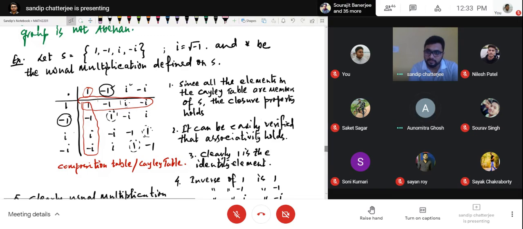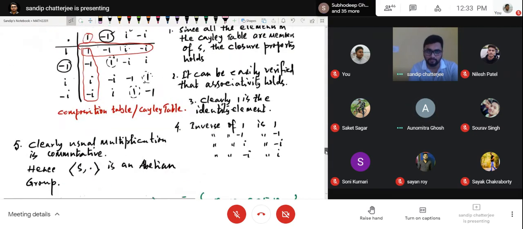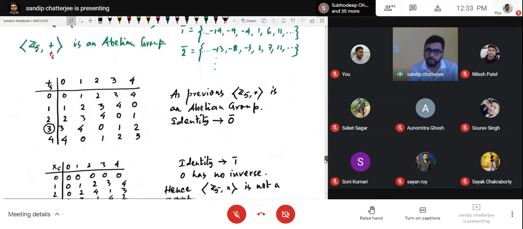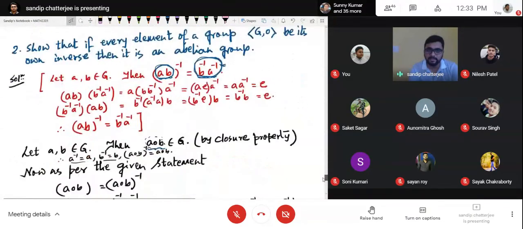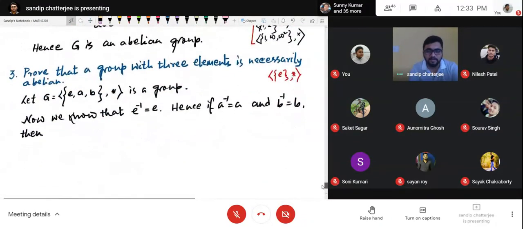No, sir. The identity element is 1, correct? So there can be many cases where an element is self-inverse but is not the identity element. But the other way is always correct: for an identity element, the inverse is itself. But if an element's inverse is that element only, it is not necessary that the element has to be the identity. Have you got the point?